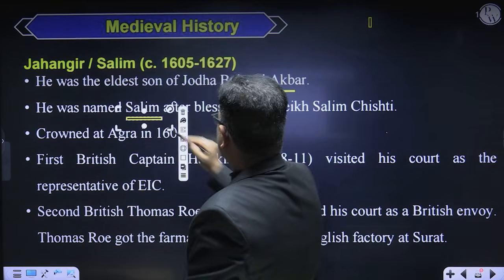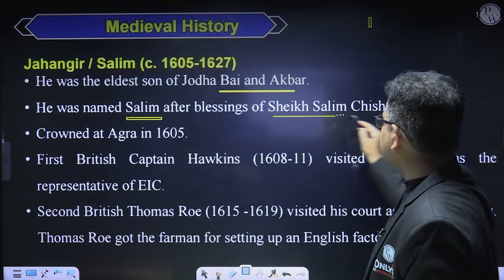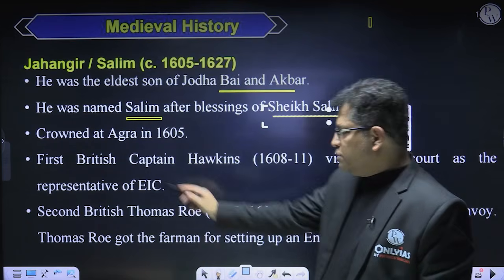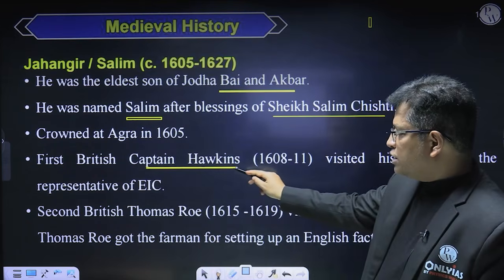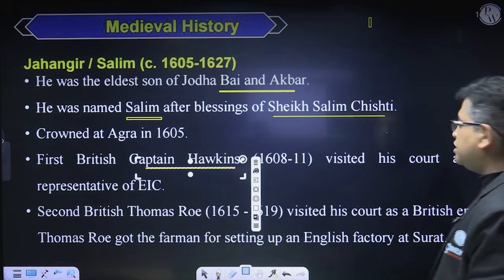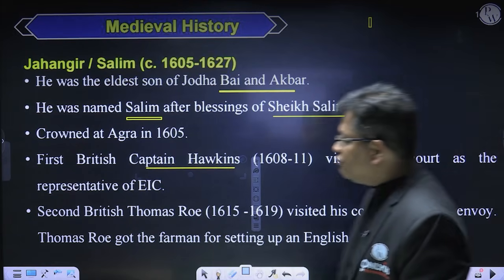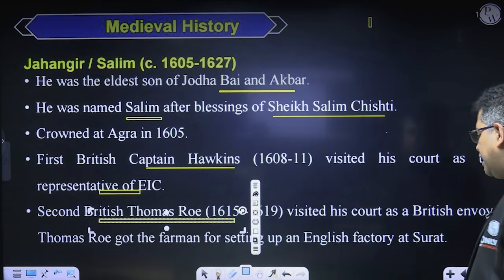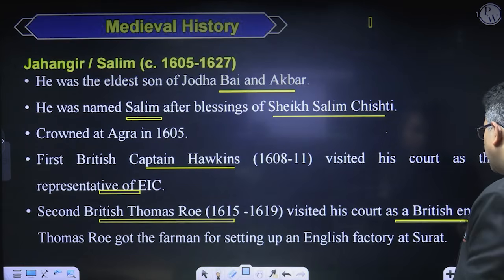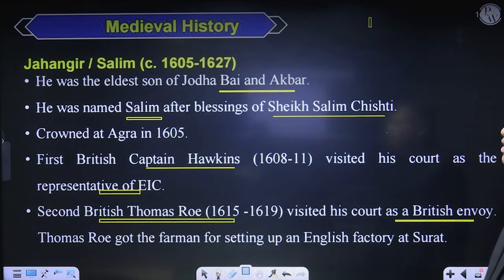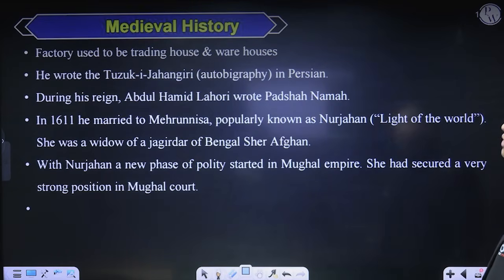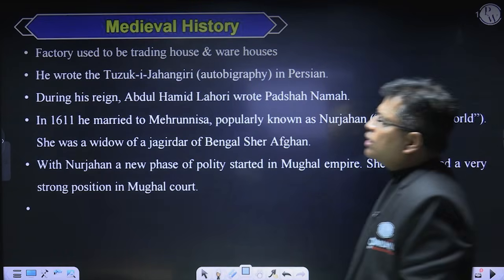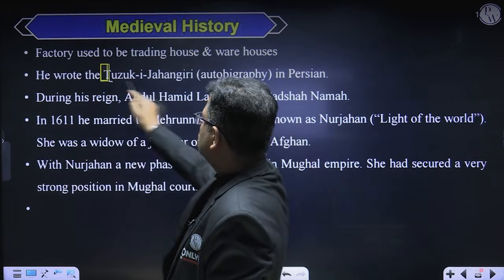His name was Salim, after the blessings of Sheikh Salim Chishti. The first British official, Captain Hawkins, came to the court of Jahangir as the representative of the East India Company. The second Briton, Thomas Roe, came to his court as the British envoy, right? So Captain Hawkins, and then Thomas Roe, right? Now he wrote a book that is called Tuzuk-e-Jahangiri.